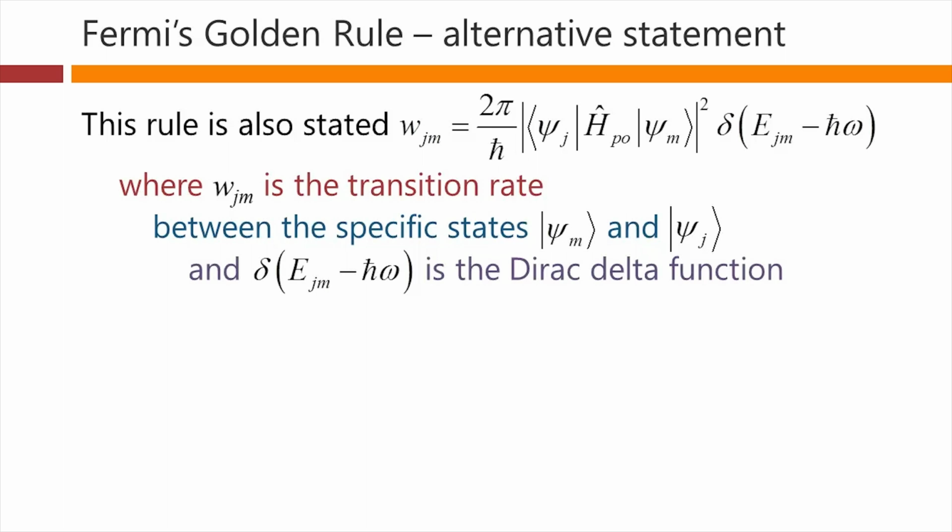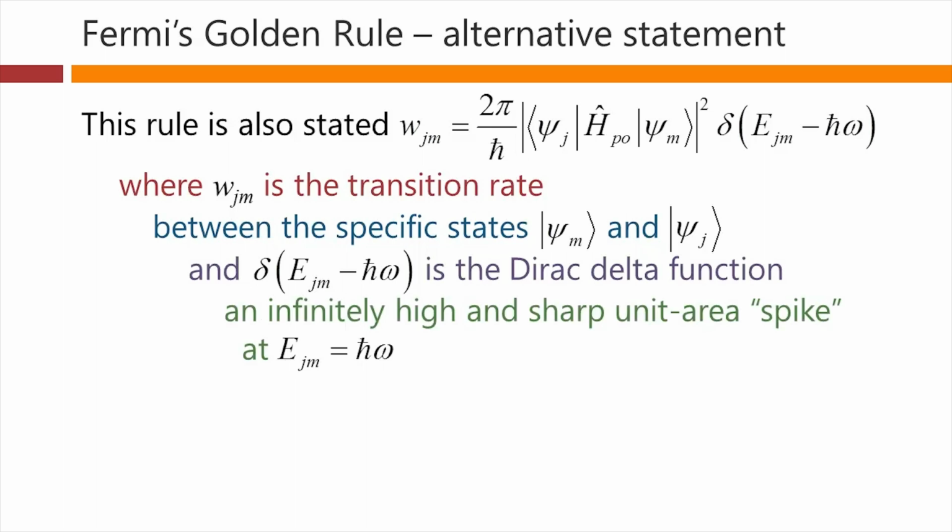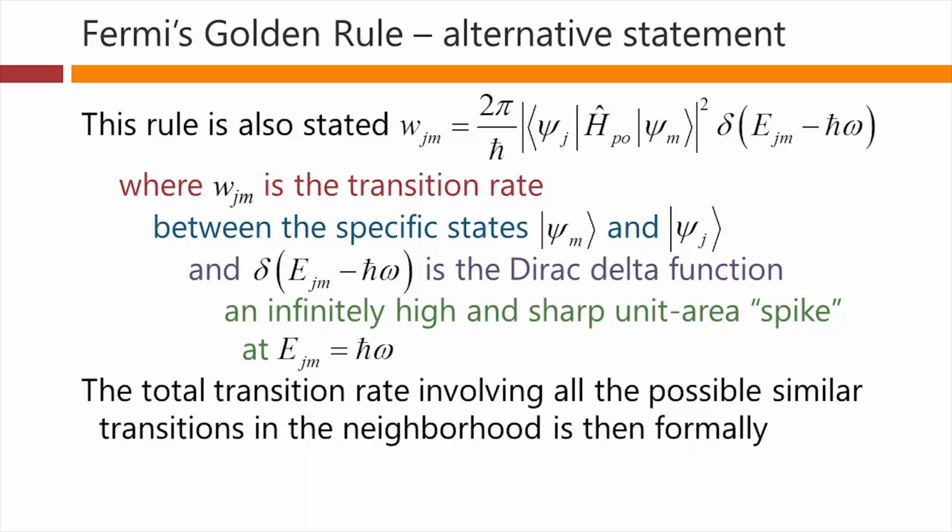And as I said, this is the Dirac delta function, which is an infinitely high and sharp spike that nonetheless has unit area. So that's a mathematical concept that helps us write something down in a compact form here, although you have to be careful in understanding what you can and cannot do with Dirac delta functions.